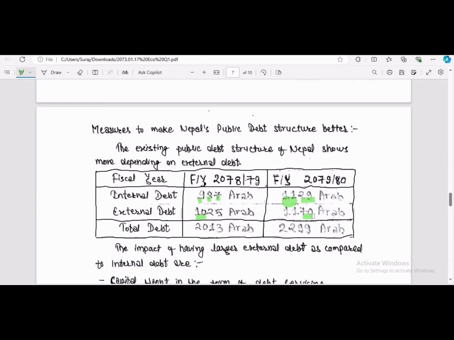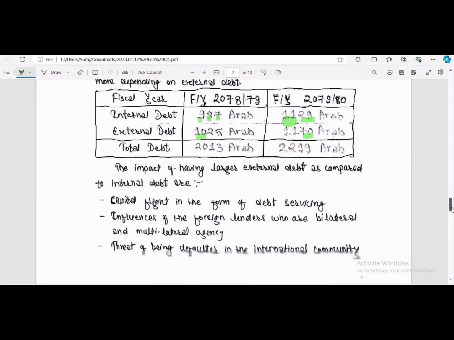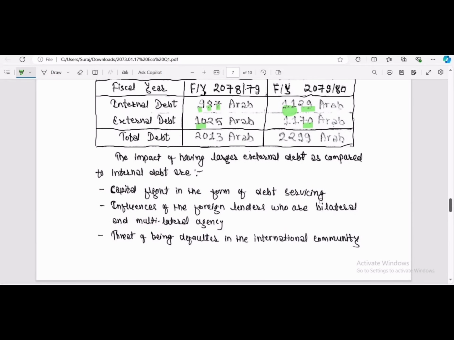So, we talk about the data of the total debt. Now, the impact of having larger external debt as compared to internal debt: what is the impact of external debt on the economy of our country? That is, capital flight in the form of debt servicing.